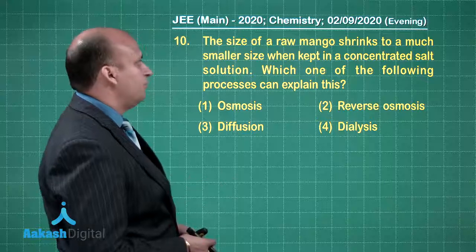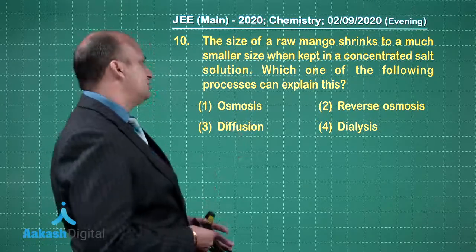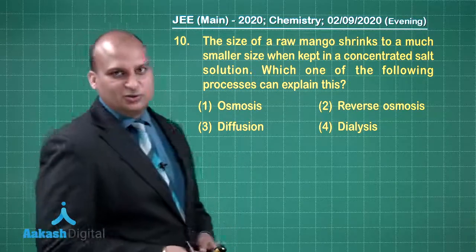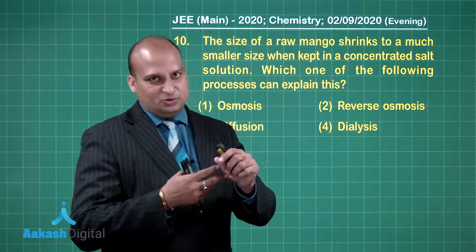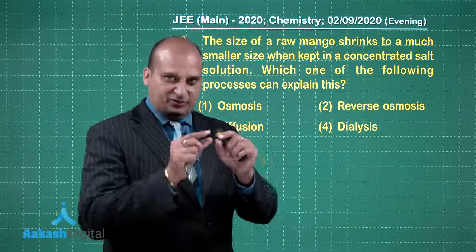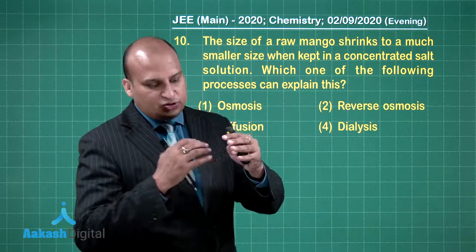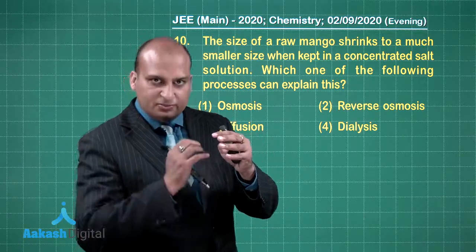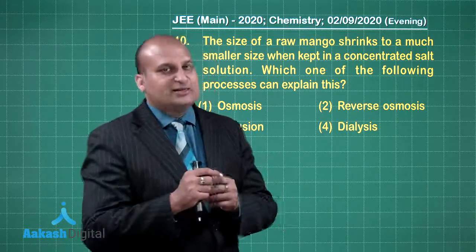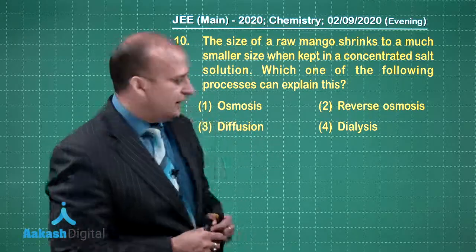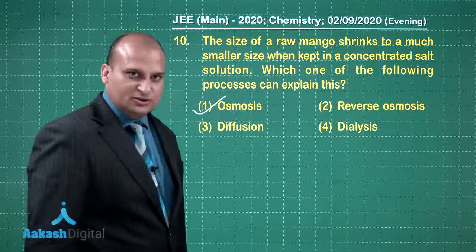The size of a raw mango shrinks to a much smaller size when kept in a concentrated salt solution. Oh, so we are making pickles over here. So when there is a concentrated salt solution outside, the skin of the mango will behave as a semi-permeable membrane. So the solvent inside will try to move from lesser concentrated solution to more concentrated solution, and that is osmosis, right. So this can be explained on the basis of osmosis.